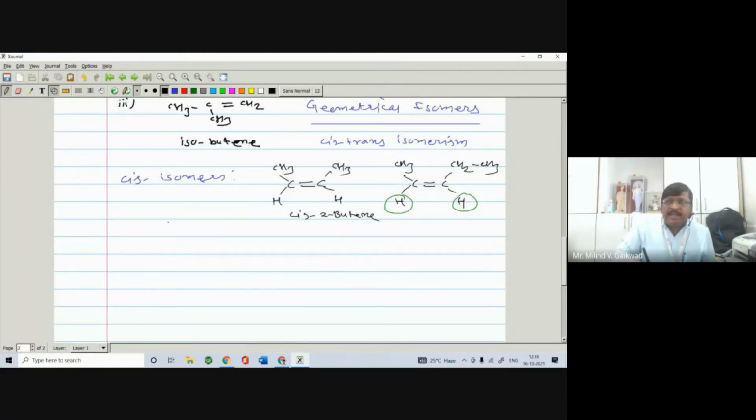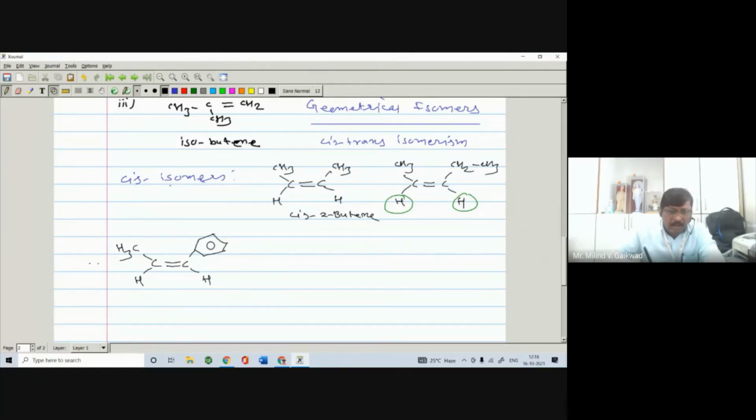So in this way, we can write a number of examples. Suppose I write a carbon-carbon double bond, and here CH3, and here Ph, a benzene nucleus, and H here and here. Now the two similar groups, H and H, are on the same side of the carbon-carbon double bond.